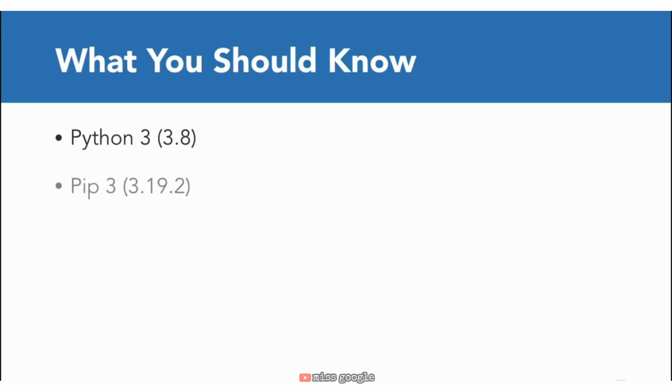Now on top of this, you should have a good understanding of pip. Pip is what we use to install Python packages. We're not going to be using it a ton, but it will be nice if you have a background in that. And finally, you should know some basic HTML. If you've done any sort of web development, we're not going to be getting very advanced at all, but you should at least know what an H1 tag is, a paragraph tag. If you're comfortable with those, you'll do great in this course.